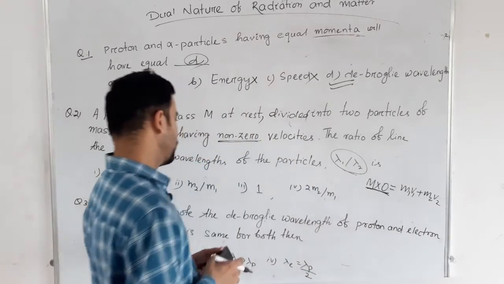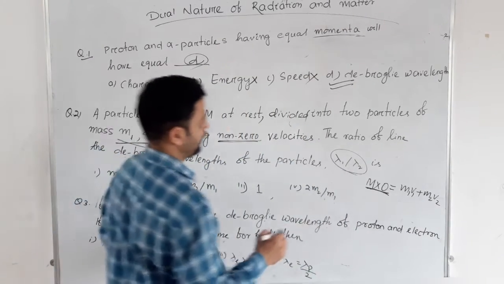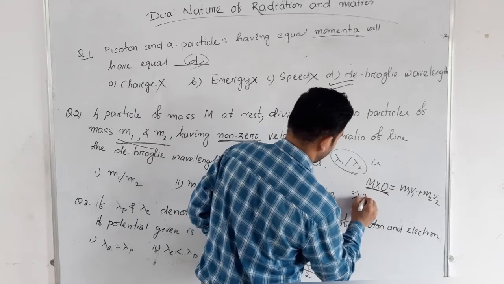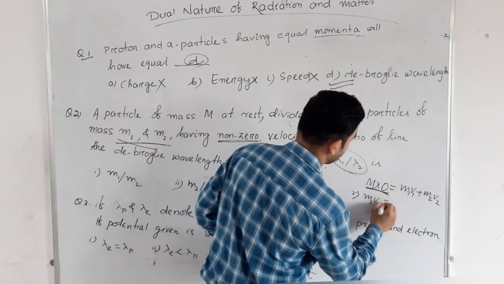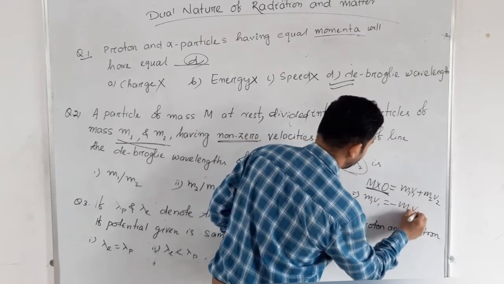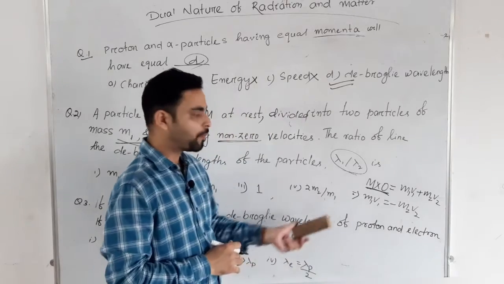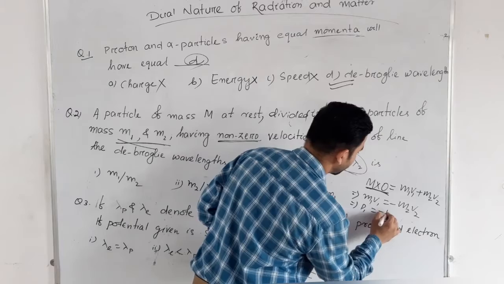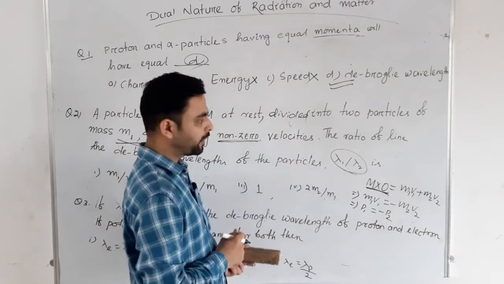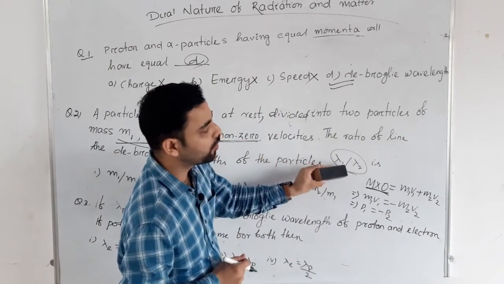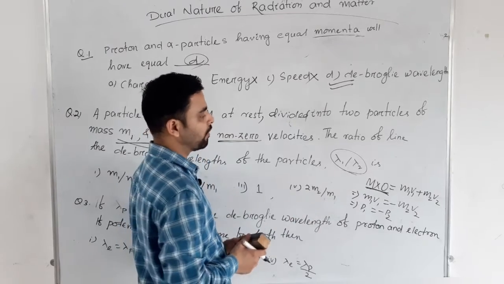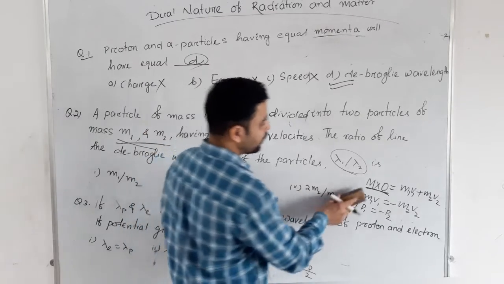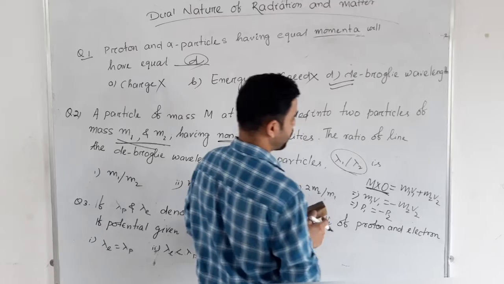That means m1 v1 equal to minus m2 v2 is the relation between the momentums. So I can say p1 equal to minus p2, right? I have to calculate the ratio of de Broglie wavelength.